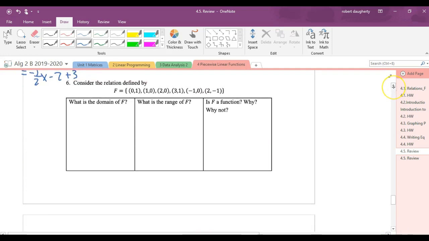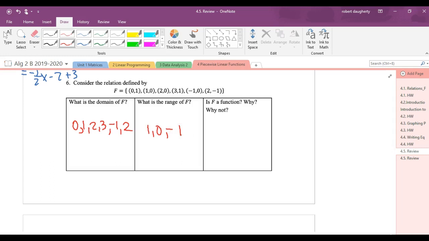Look at this relation and answer some questions. What is the domain of this relation? The set of all inputs: 0, 1, 2, 3, negative 1. You could write 2 down twice, or you didn't have to write 2 down twice. What is the range? 1, 0, negative 1. You could write down the repeated values, it doesn't matter.